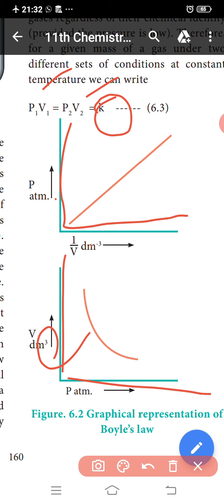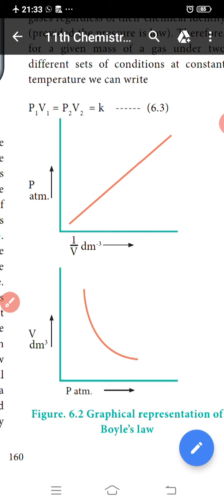The PV relationship can be understood as follows. The pressure is due to the force of the gas particles on the walls of the container. If a given amount of gas is compressed to half of its volume, the density is doubled and the number of particles hitting unit area of the container will be doubled. Hence the pressure would increase twofold. This is the graphical representation of Boyle's law.